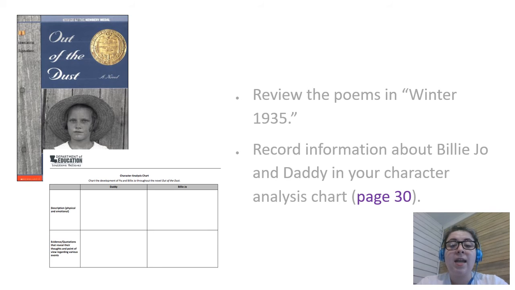Remember, fill it all in, because now we're seeing some of the decisions that both Billie Joe and Daddy have made and how they're living with those decisions and what they're learning from them, because we're seeing a definite change in Billie Joe and Daddy from the beginning of the story. So pause this video, review the poems in Winter 1935, and fill out the chart. Remember, there's both sides. Fill out that chart and then press play and continue on when you're ready to go.